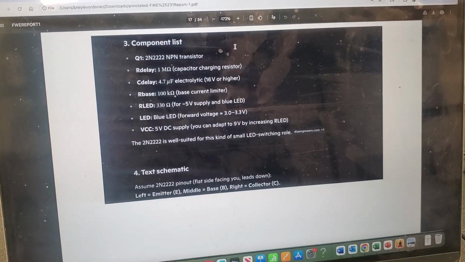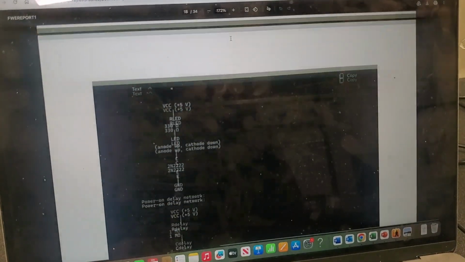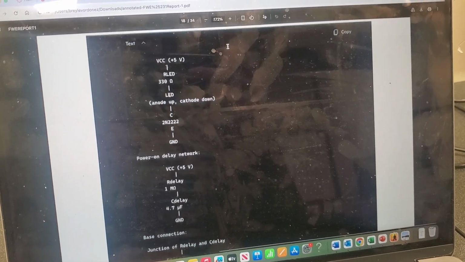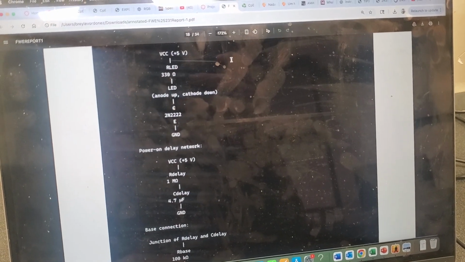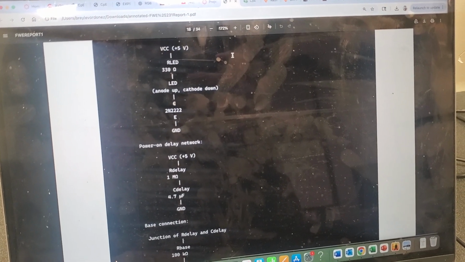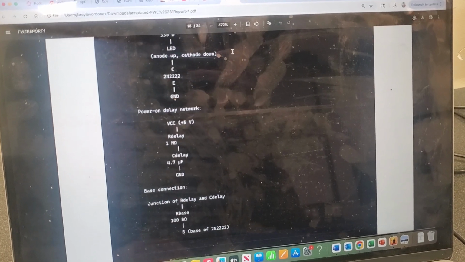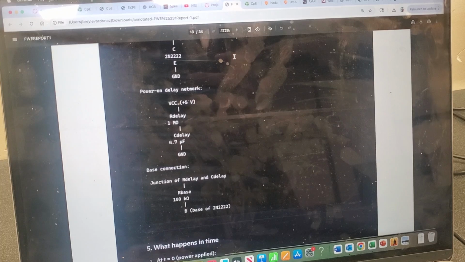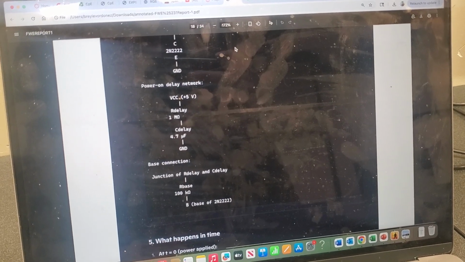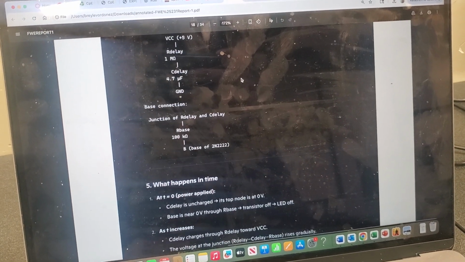It gave me the components and the text schematic. Since Copilot couldn't produce a handwritten schematic, I had to rely on this text schematic to build the circuit.